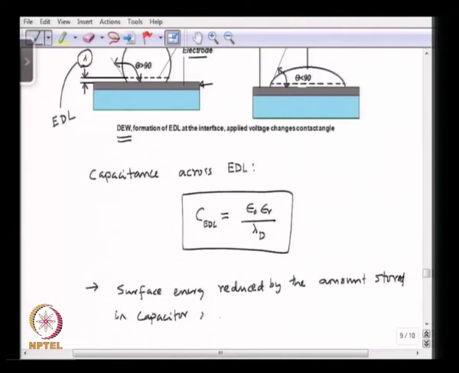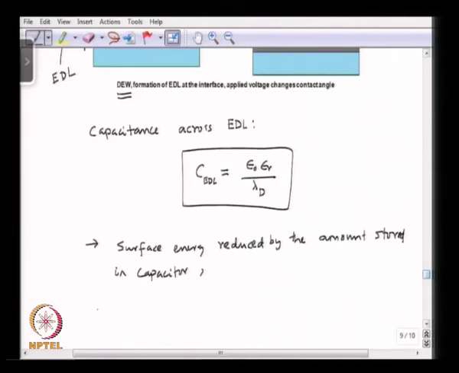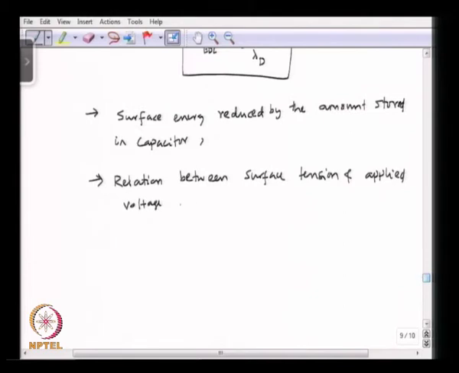And so in that case we can write the relation between surface tension and applied voltage, and this is given by the Lippmann equation.